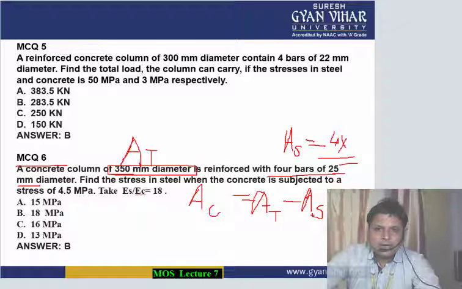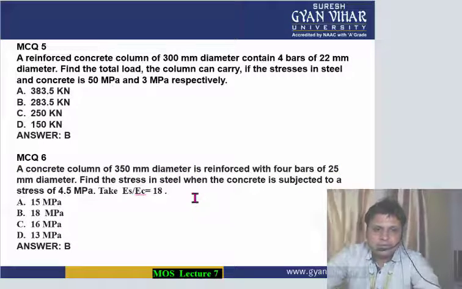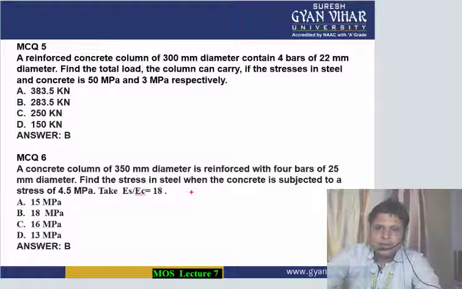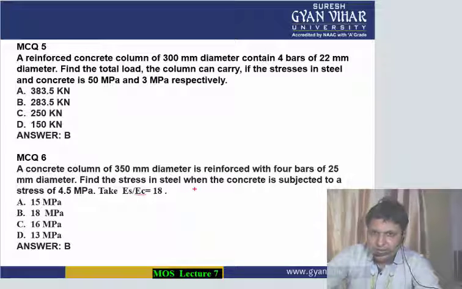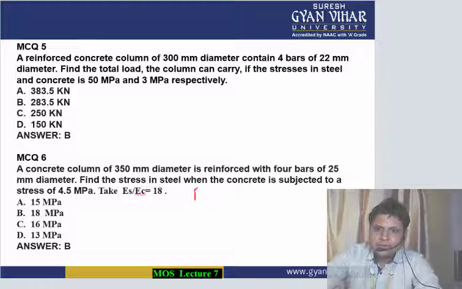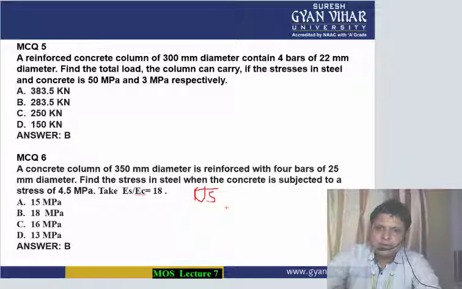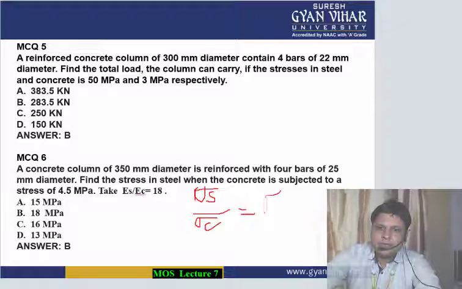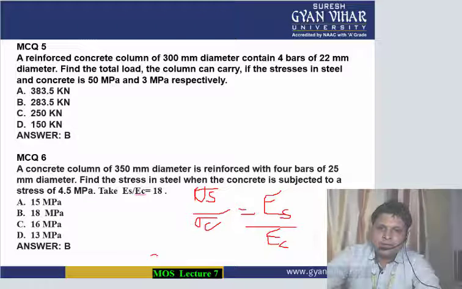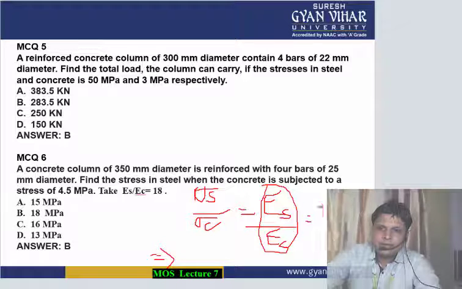Areas are all calculated. Now stress is given to you. One of the formulas which we know is ES by EC, which is given to you. So since ES by EC is given to you, we all know that sigma S by sigma C is equal to ES by EC. From this formula you can calculate, this particular value is given to you as 18.